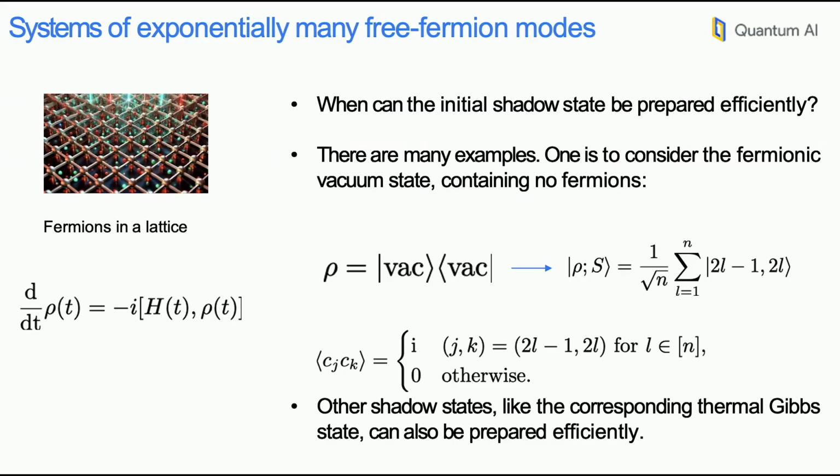All right, so of course, there's a question of when we can prepare the initial shadow state efficiently. Not for rho; we can prepare rho_S efficiently. But there are a few examples worked out in the paper. Here I mentioned one where the initial state is the vacuum state. There are no fermions in it. Then it's trivial to prepare the initial shadow state efficiently. Other shadow states, for example, those corresponding to thermal Gibbs states of your system, can also be prepared efficiently as examples.